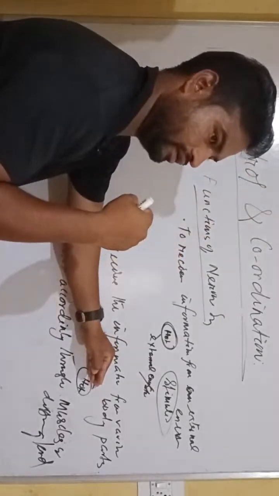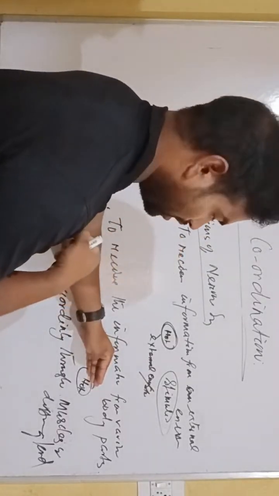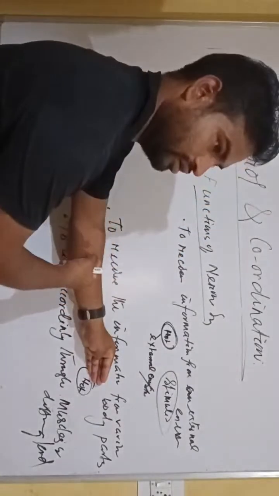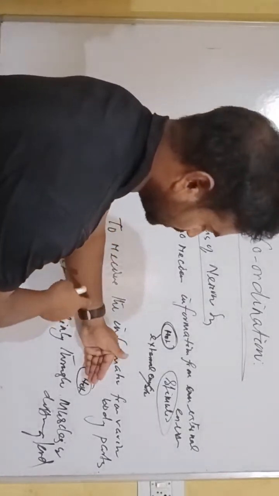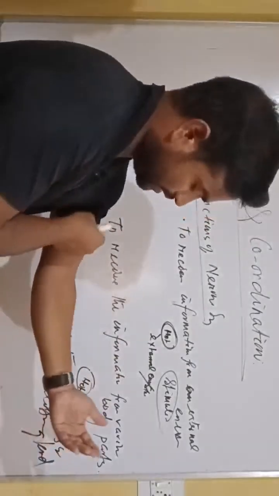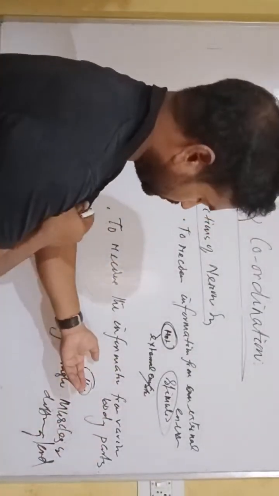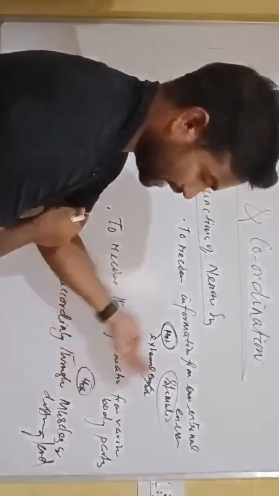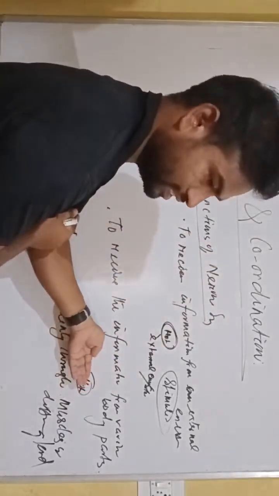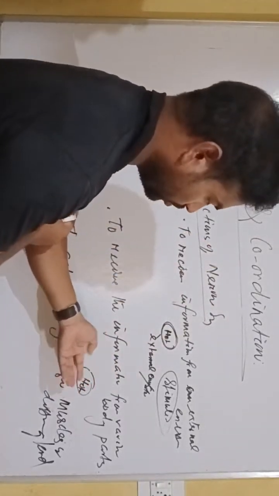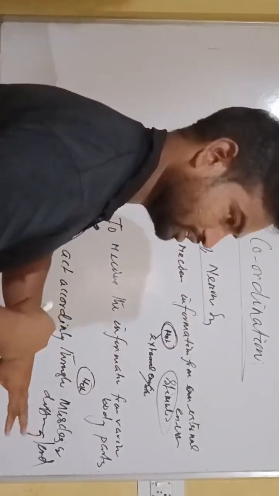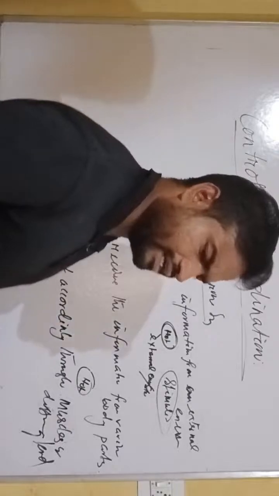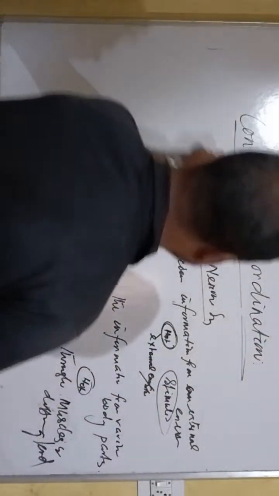Then the brain informs, through the motor nerves, which are the effectors, the muscle cells of our hand, so that the muscle takes our hand away from this hot body. So to act, the nervous system acts accordingly through muscles and different glands. These are the functions of the nervous system.